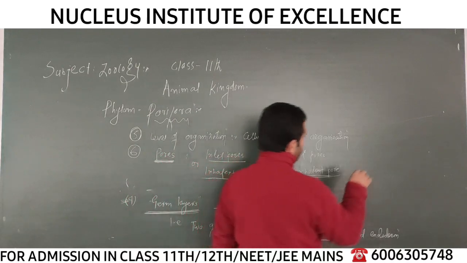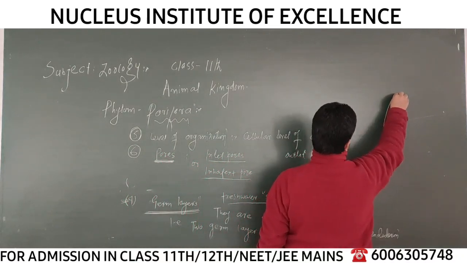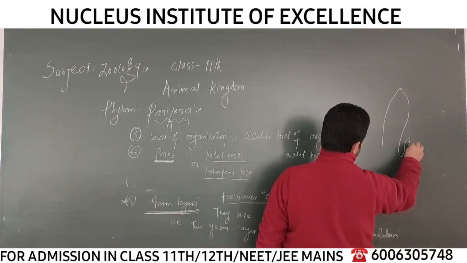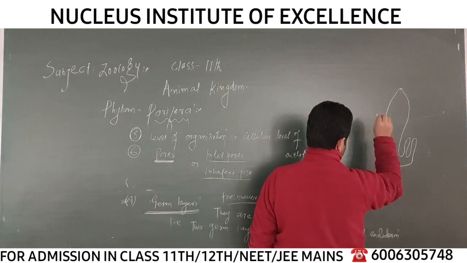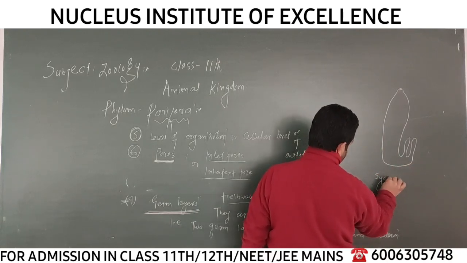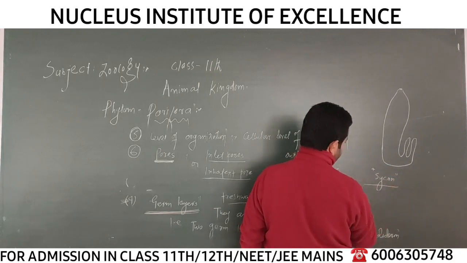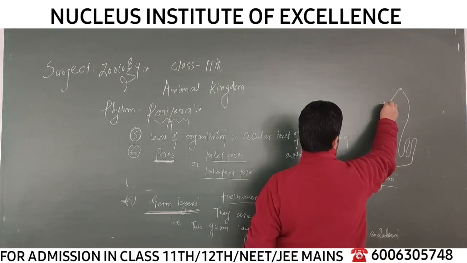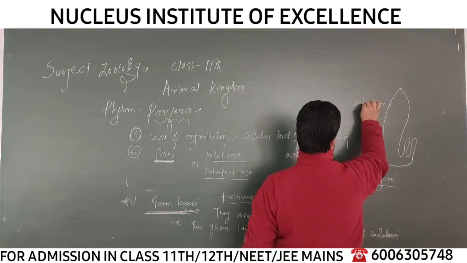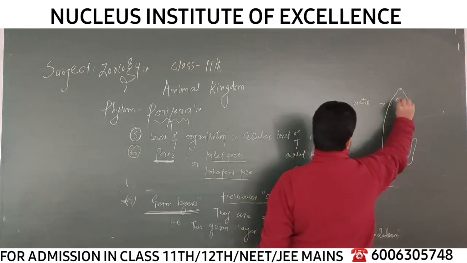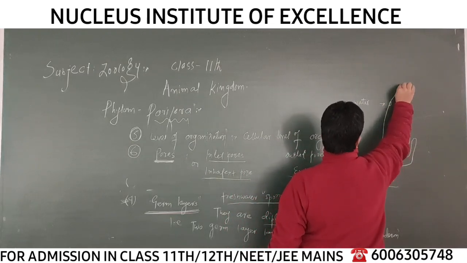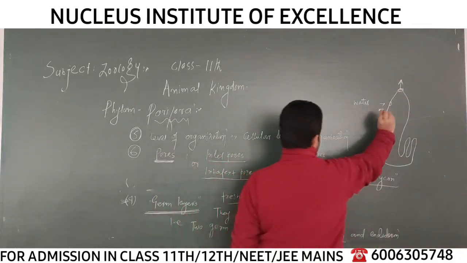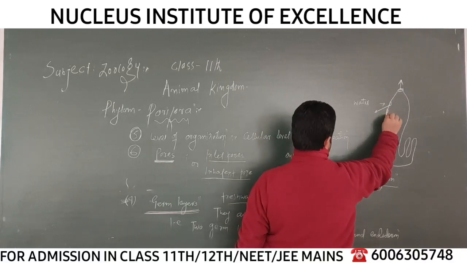Let's say, for example, this is the diagram of a porifera, a sponge, right? This porifera is known as Sycon. In its body there are two types of pores. There are some pores through which the water enters the body, and here in this structure we have an exhalant pore through which the water leaves the body. These inhalant pores are many in number.